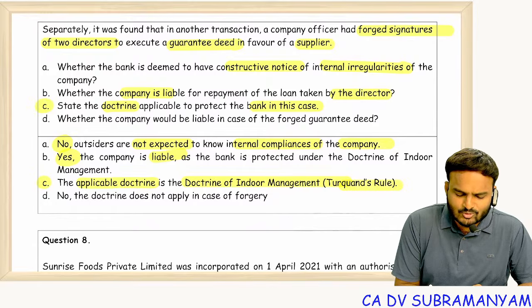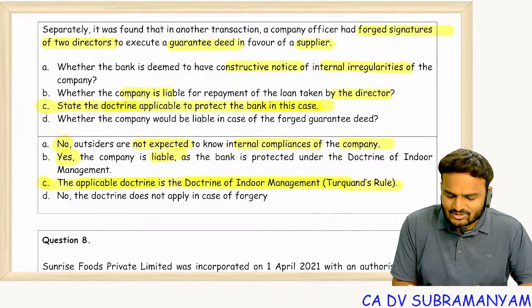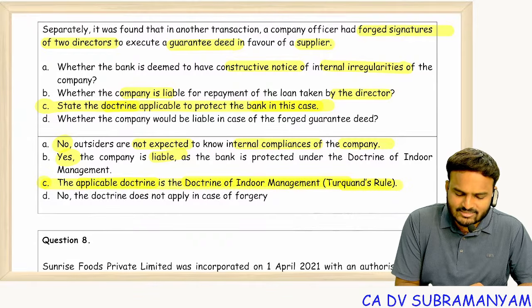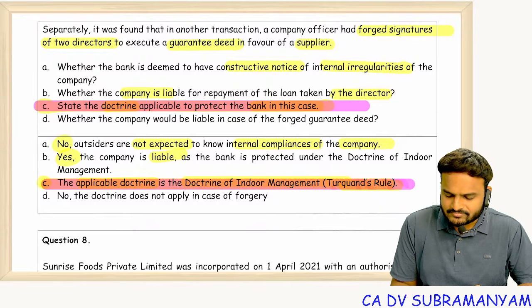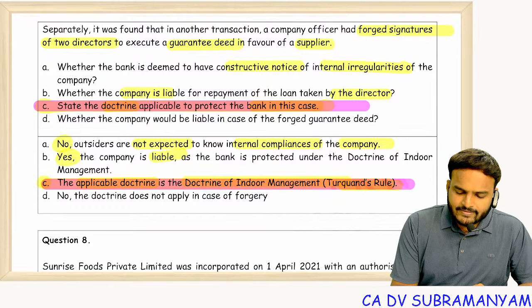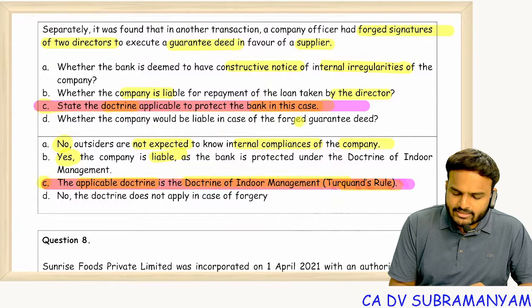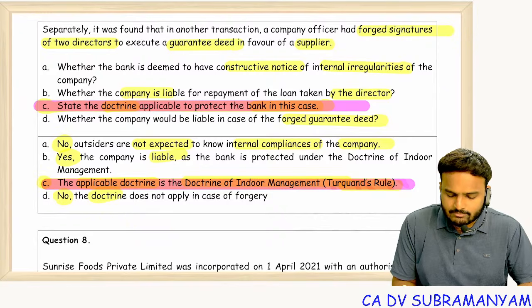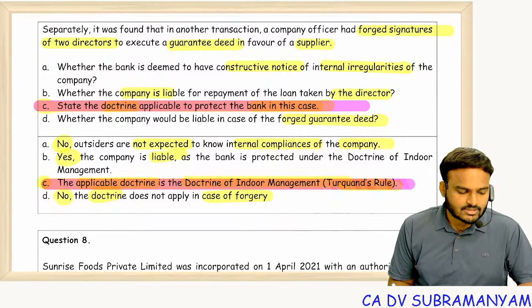This is a silly question only. This is definitely a silly question. Don't expect this kind of question in the examination. Just a small question: whether the company would be liable in case of a forged guarantee deed? The answer is no, because the doctrine is not applicable to forgeries. Clear?